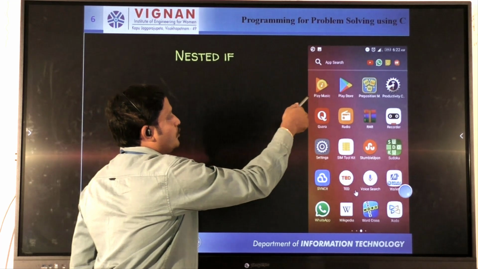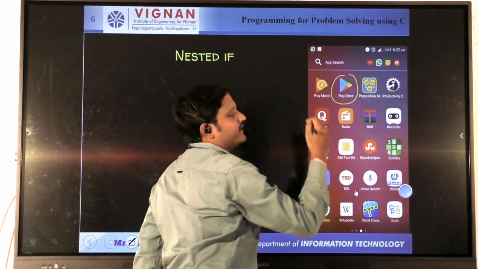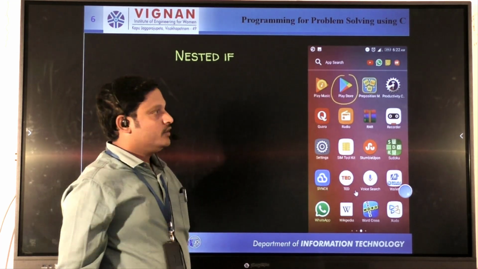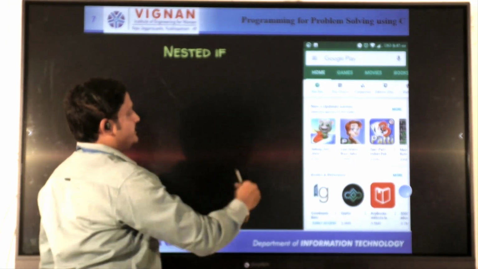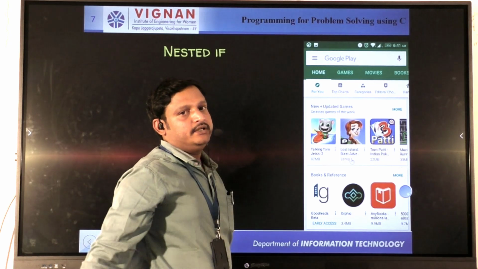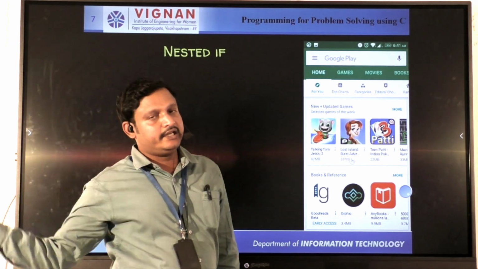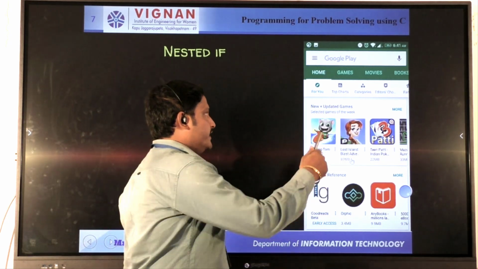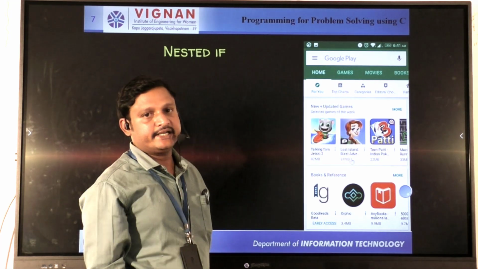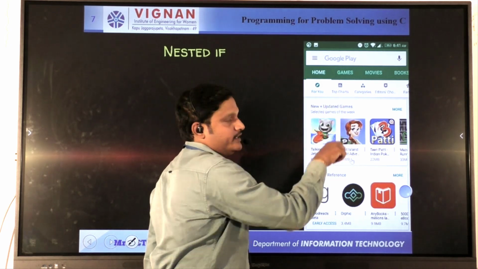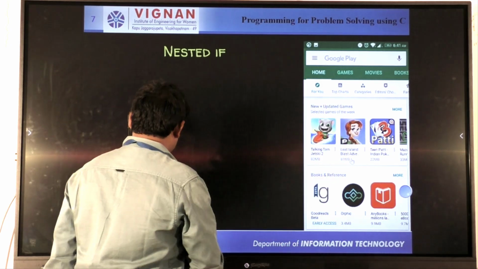Again you have to click on the second if condition, called the Play Store. Now if you click on the Play Store, then it is true and the Play Store can be opened. If the condition is false, we directly stay at home. Otherwise, if your first condition is the menu bar selected, and the second condition is you select the Play Store, then on clicking that, the Play Store can be opened.